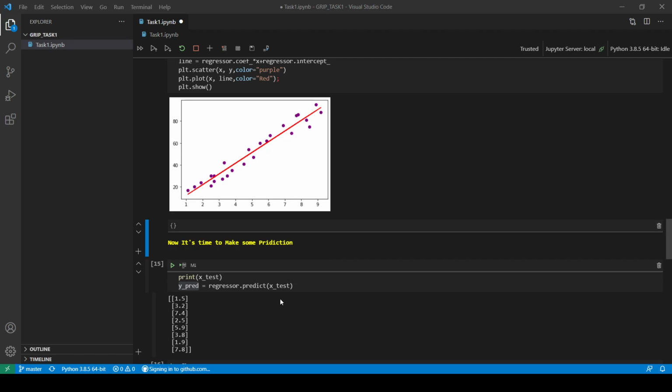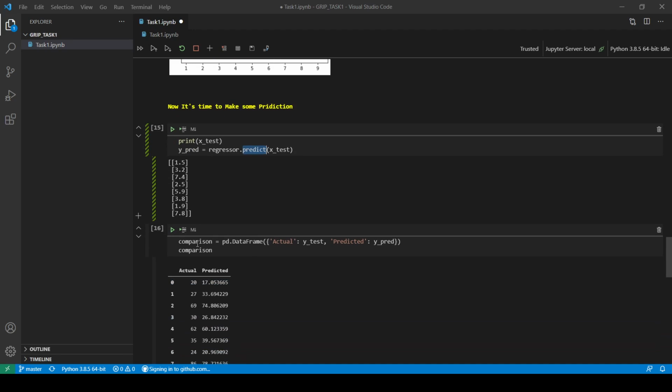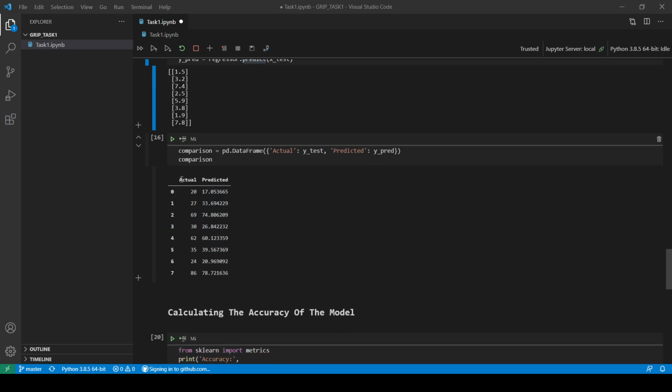Then I have predicted the values of y and stored it in y pred using the predict functionality of linear regression class. Then in order to see if there is any difference between actual values and predicted values, I have created a data frame and printed the actual values of a score and predicted values of a score. So here are actual values, and these are predicted values.